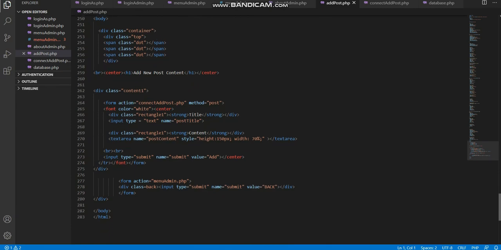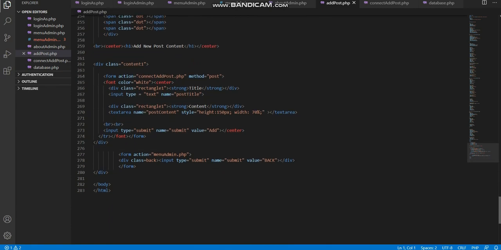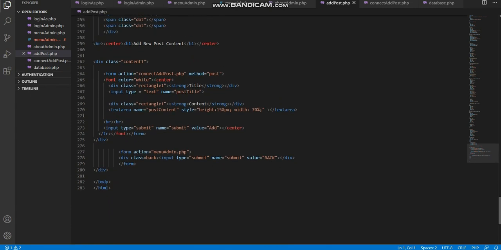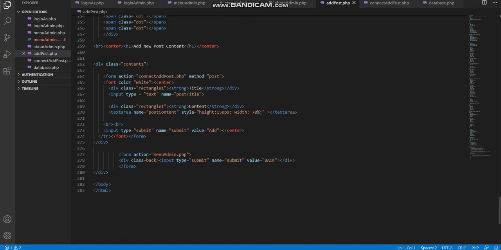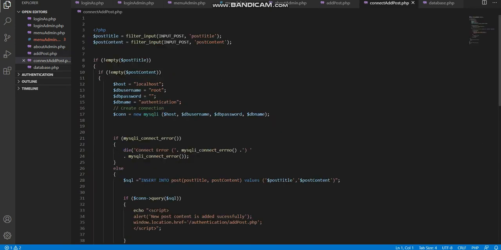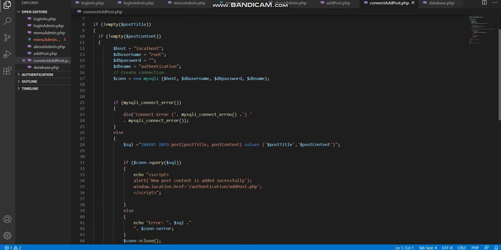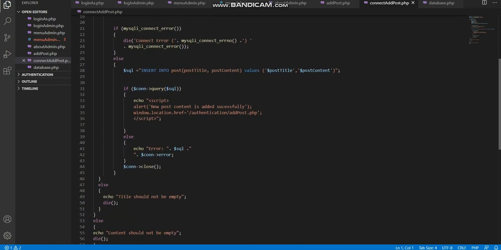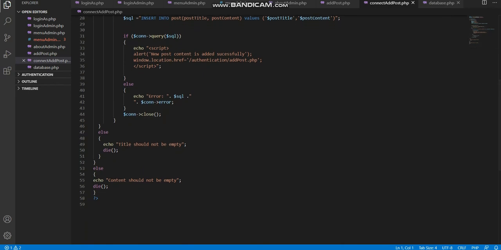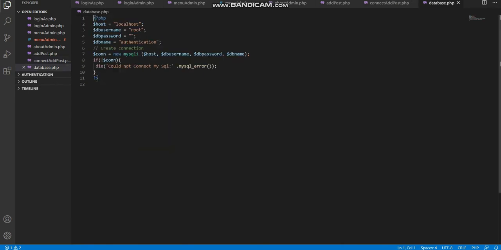So here we add a new post content. Later we connect this to connect add post.php. This will input the data into the database. Then last is database.php, which is to connect all of the system with the database.